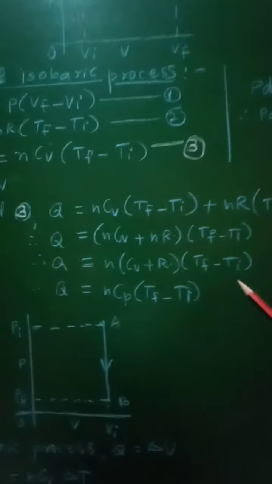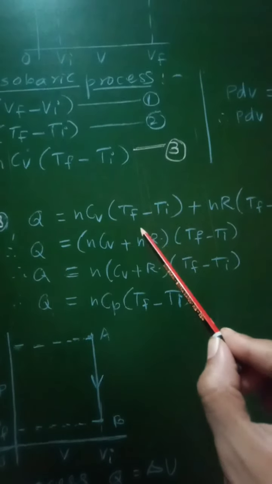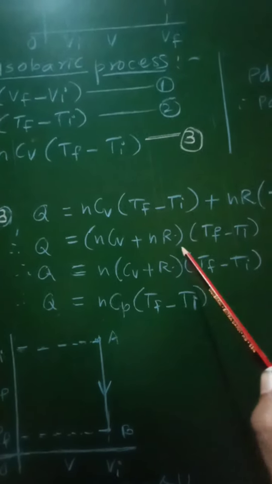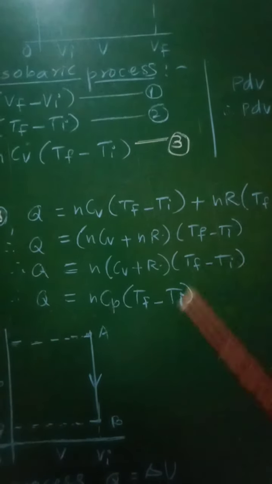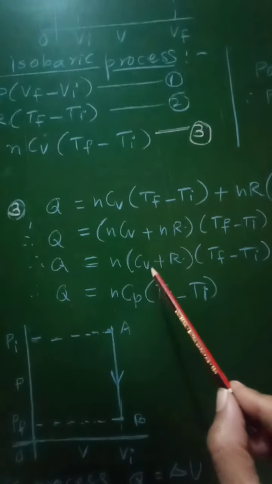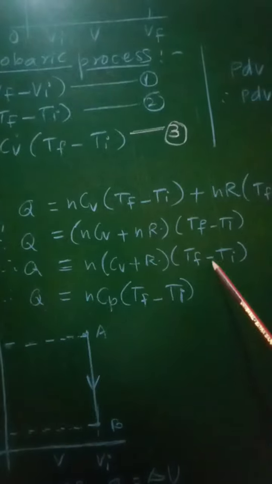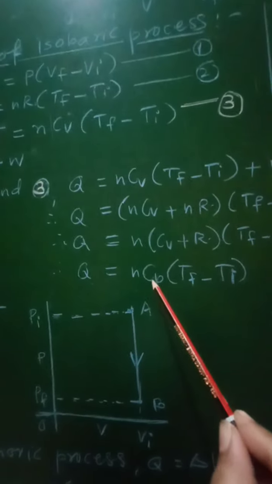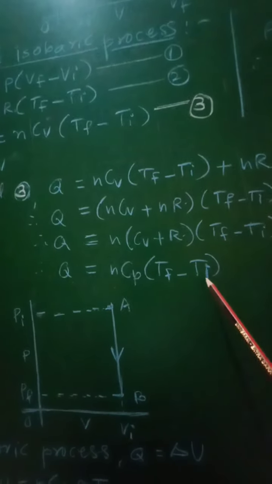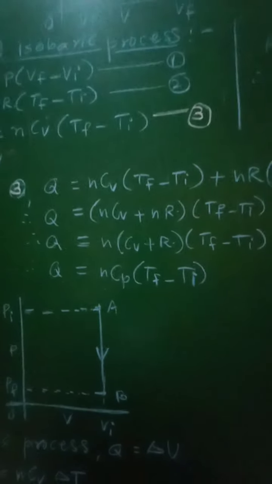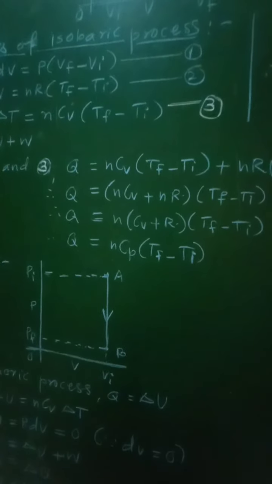And therefore from this relation, if you take common TF minus TI, then it is NCV plus NR into TF minus TI. Again take N common from this, and therefore Q is equal to N into CV plus R into TF minus TI. And therefore we can write Q is equal to NCP into TF minus TI, where this CP represents CV plus R. So that is the specific heat at constant pressure for that given ideal gas.